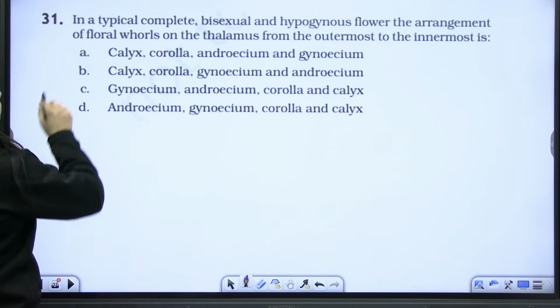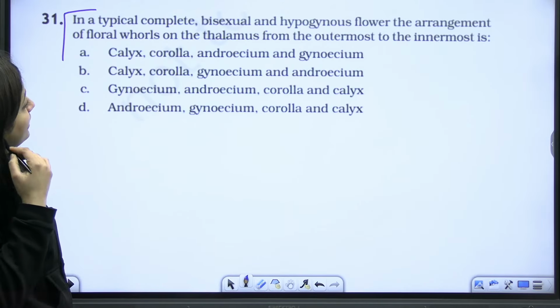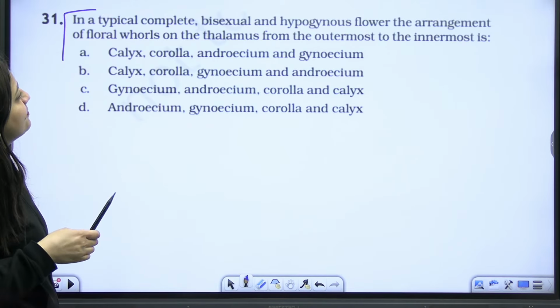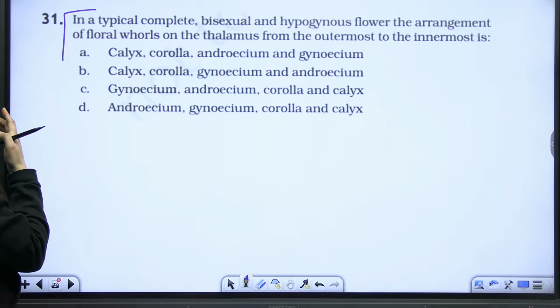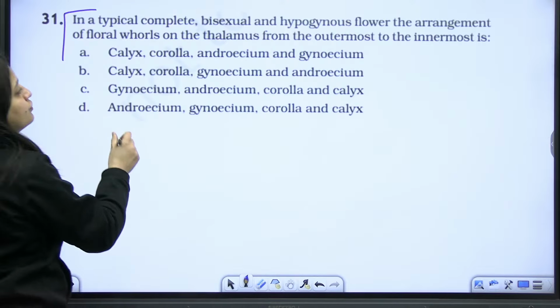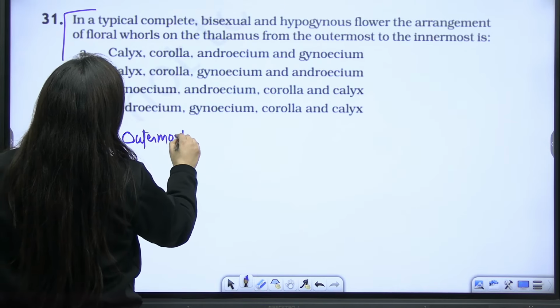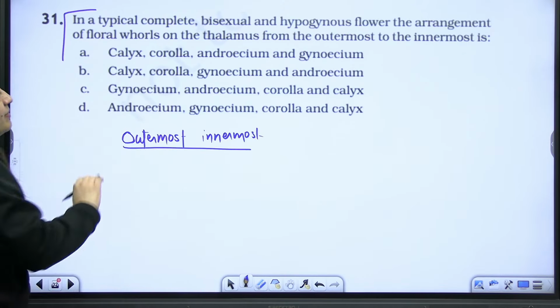Done. Next question. In a typical complete bisexual and hypogynous flower, try to answer it. This is basically from morphology, but okay. The arrangement of floral whorls on the thalamus from the outermost to the innermost. Do not get confused. They are asking about the outermost to the innermost, overall how that arrangement will be. I believe you all know this.